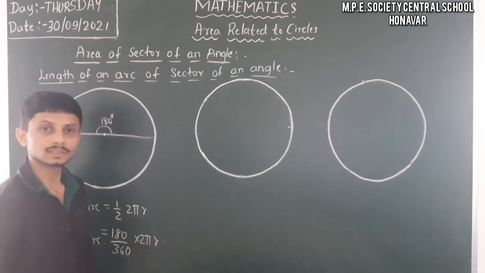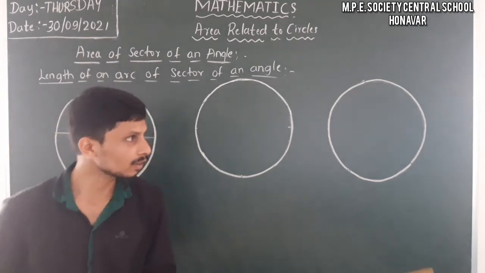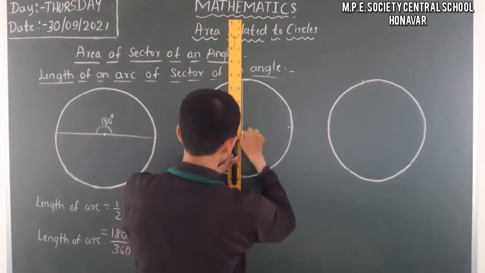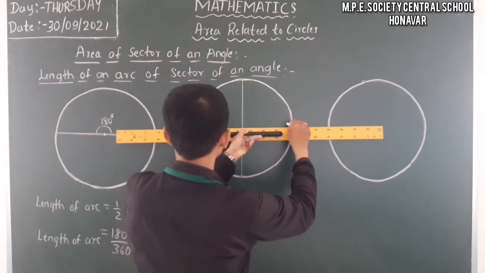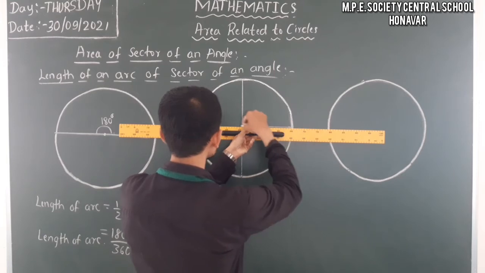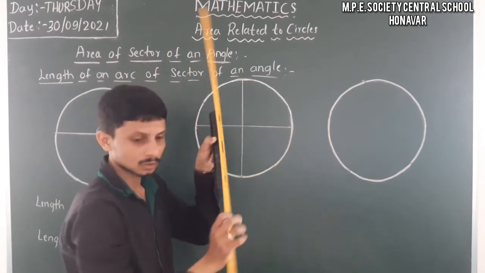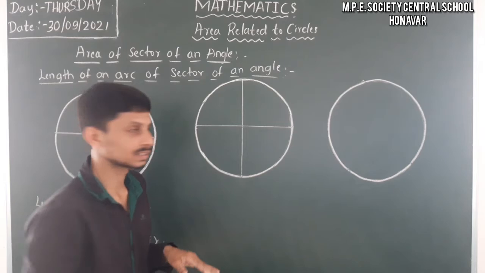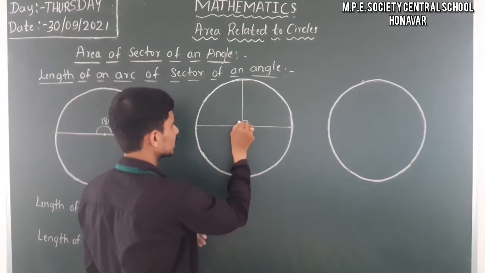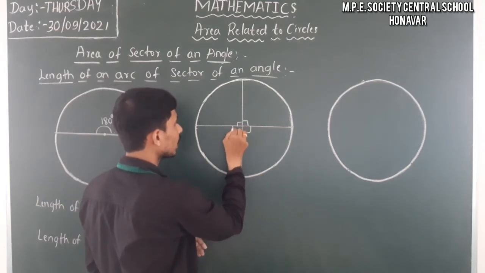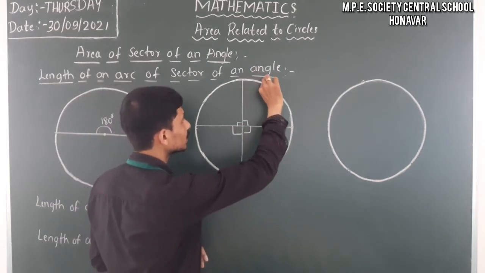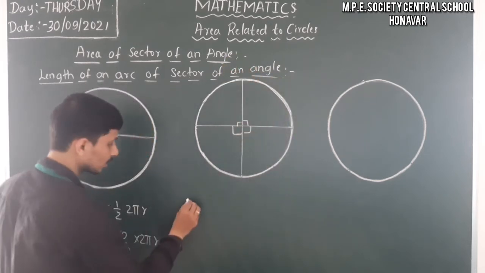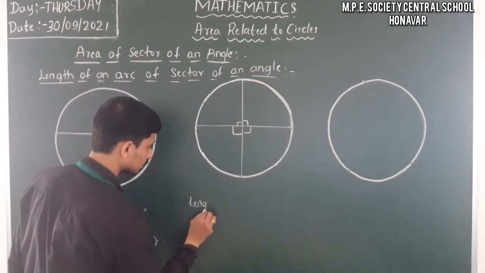And then we have to take a similar thing here. We have to take the 4 parts. When you take the 4 parts, it splits into 4 right angles, like this. Then we have to find out the length of this arc.